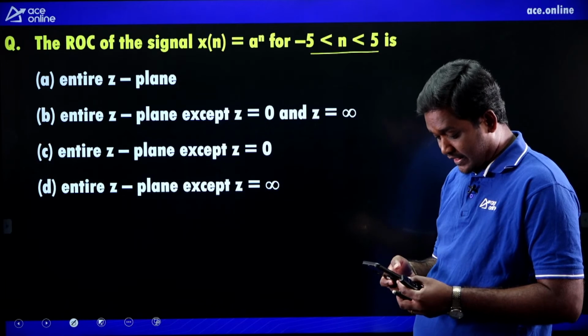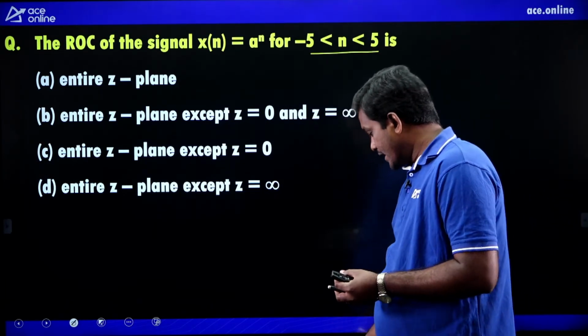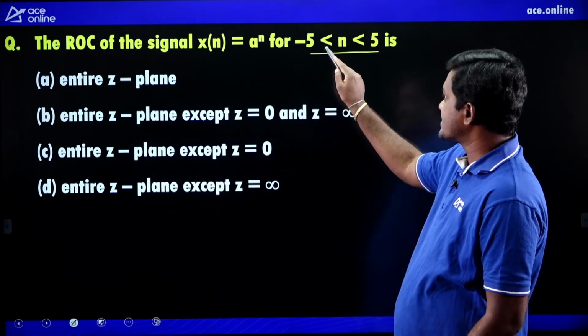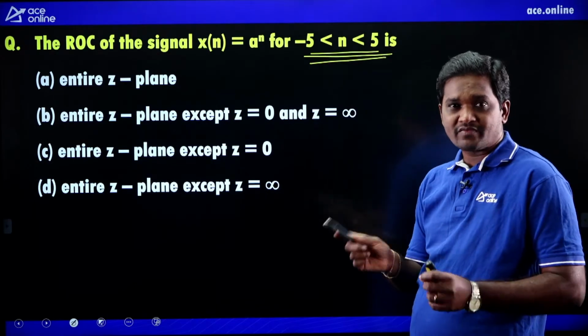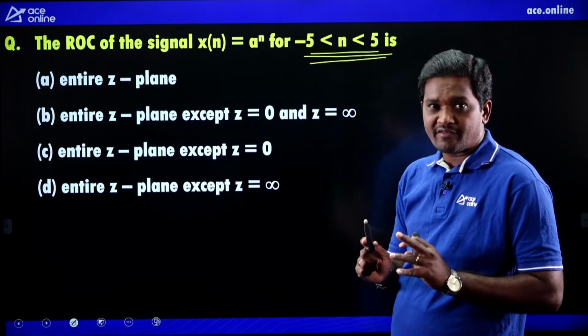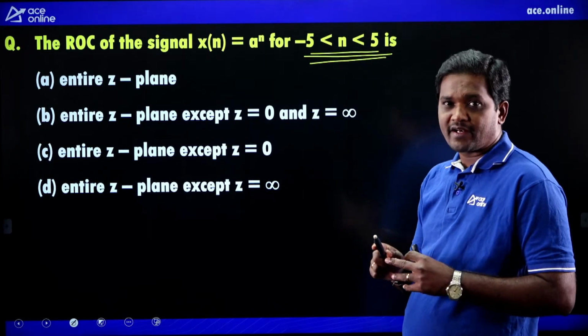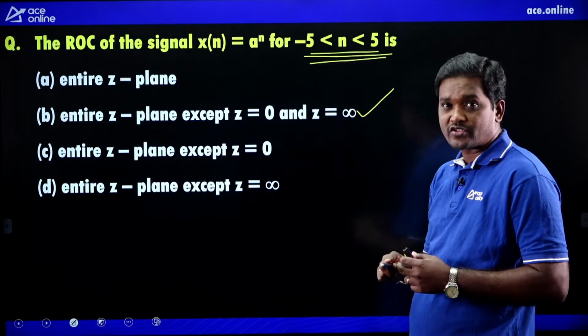B is the right option, correct. Durga Prasad, your answer is correct. Why is B the right option? Because it is a finite duration sequence, and minus 5 to plus 5 is both-sided and finite duration. Just now I gave the point that for a both-sided finite duration sequence, the ROC is the entire Z plane except at Z equals 0 and infinity.